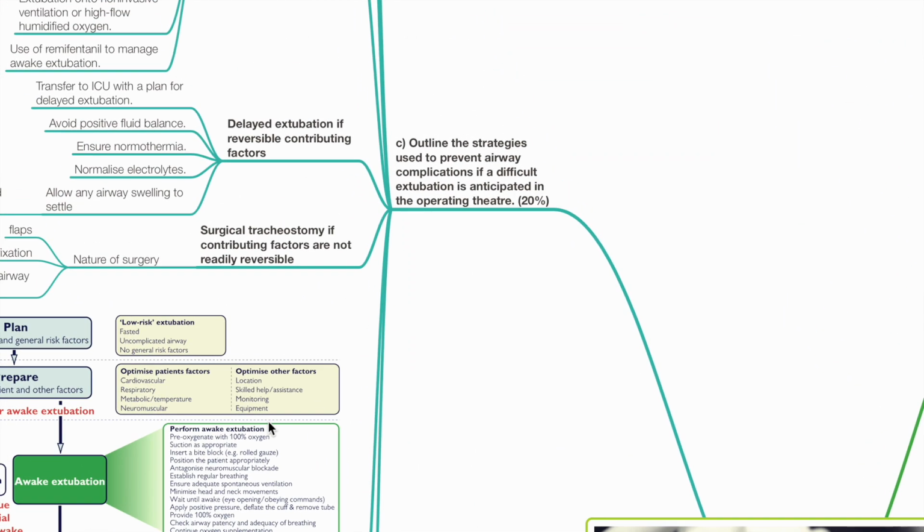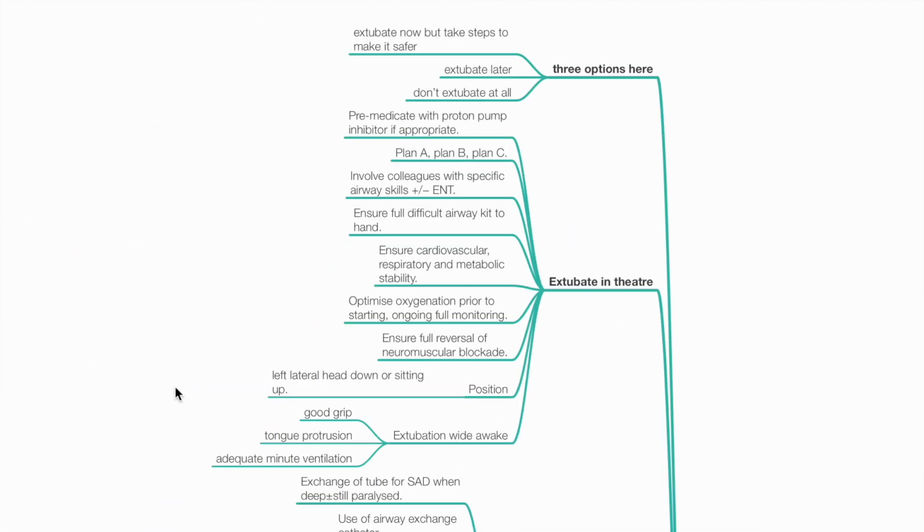C. Outline the strategies used to prevent airway complications if a difficult extubation is anticipated in the operation theatre. In general, three options here include extubation immediately but taking steps to make it safer, extubation later, or not to extubate at all. Extubation in theatre. Pre-medicate with proton pump inhibitor if appropriate. Plan management for airway, breathing, and circulation.